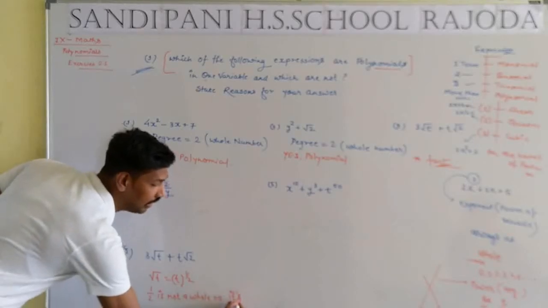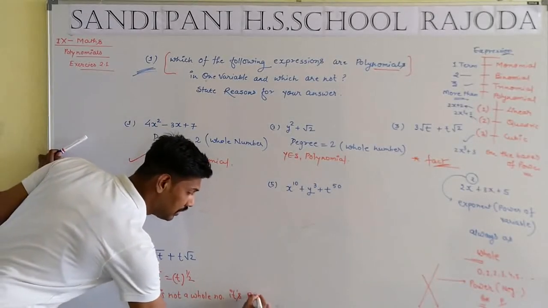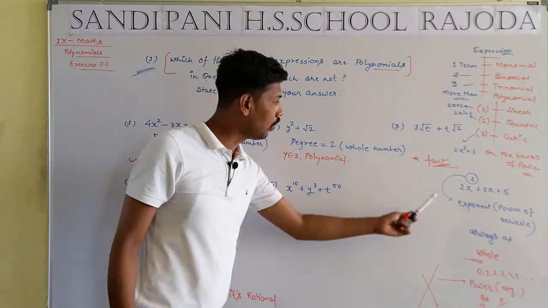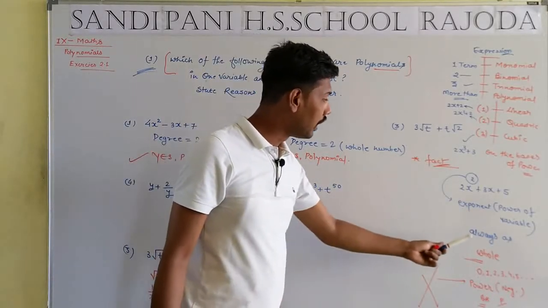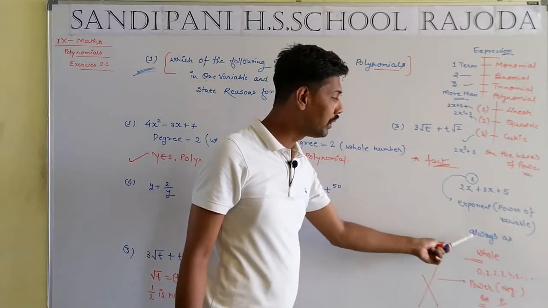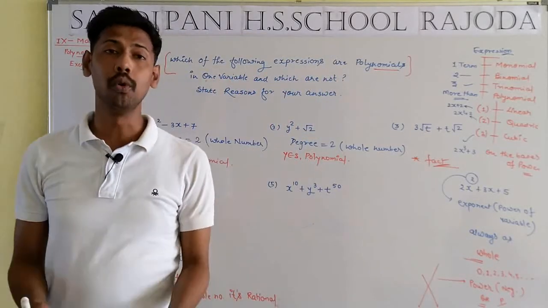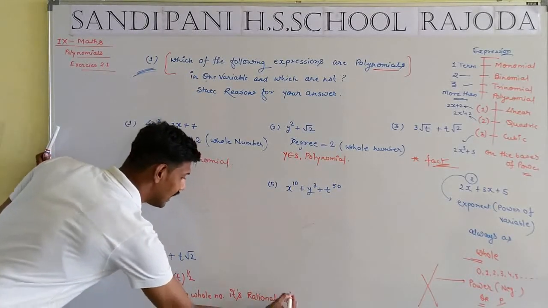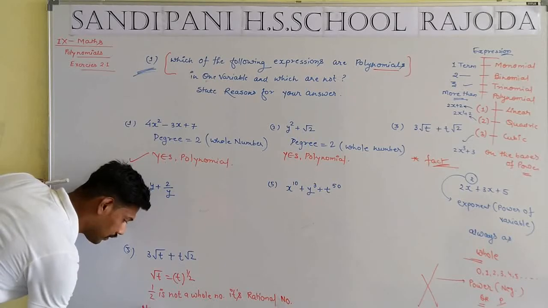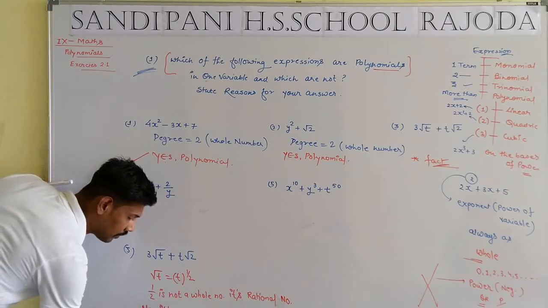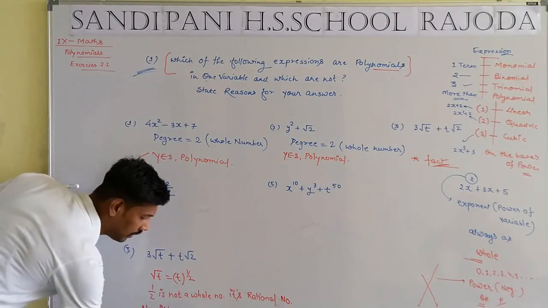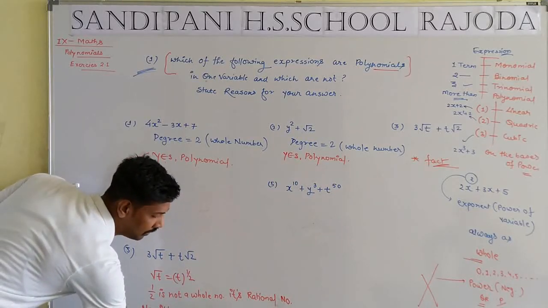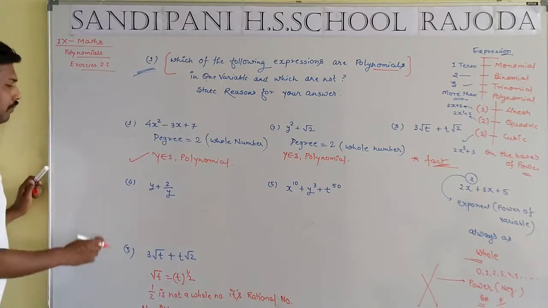It is a rational number, students. And what is the proper definition of a polynomial? The degree of a polynomial is always in the form of a whole number. So we can say no, it is not a polynomial.